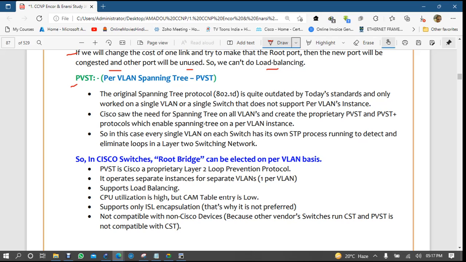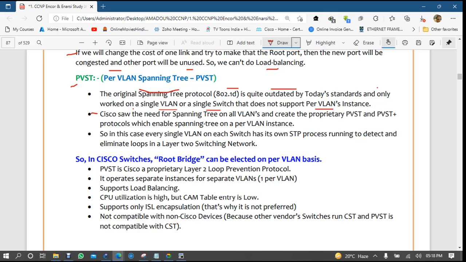PVST, the original spanning tree 802.1, is outdated nowadays, and as you know it works for a single VLAN or a single switch, but the older one does not support per VLAN instance.